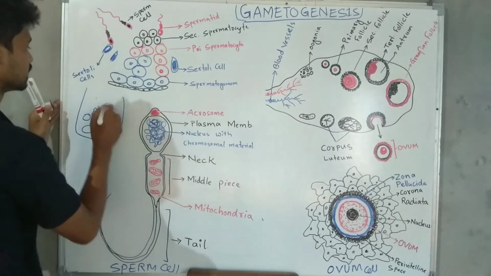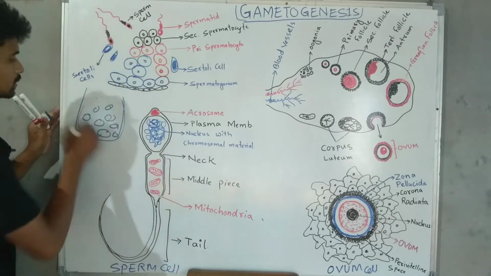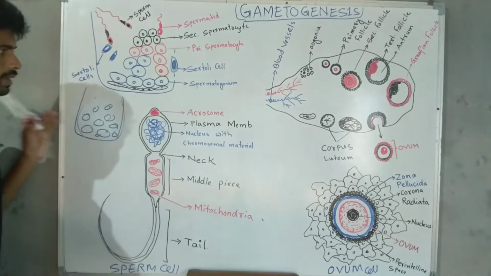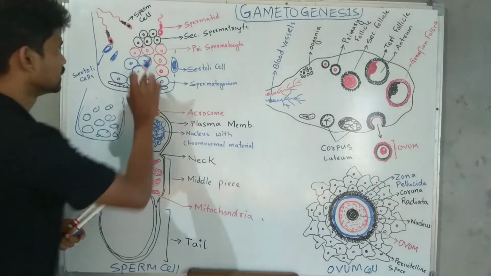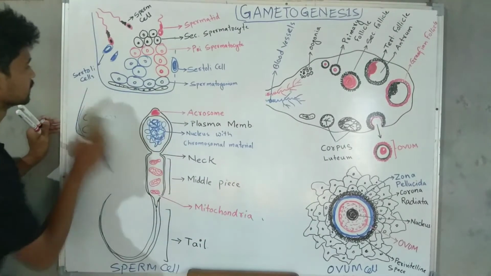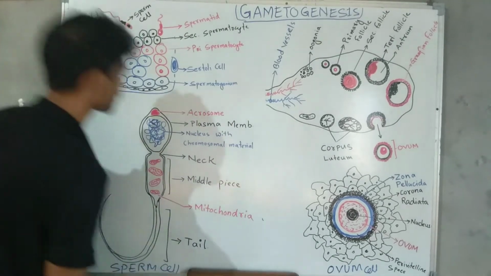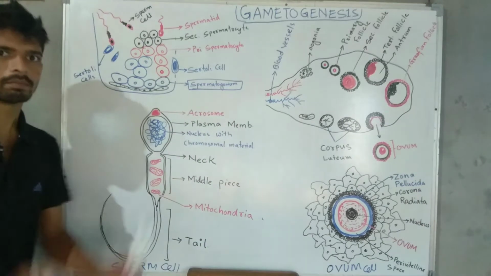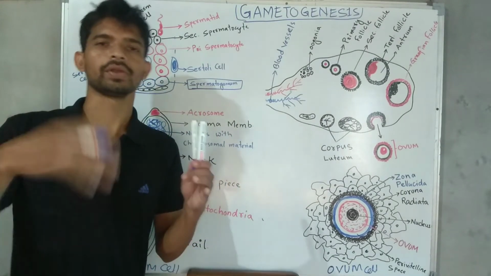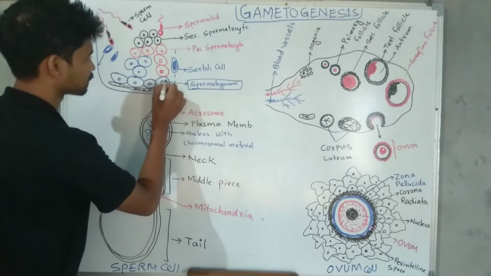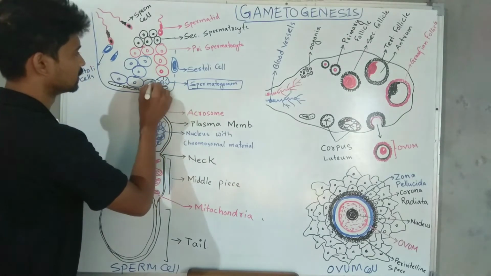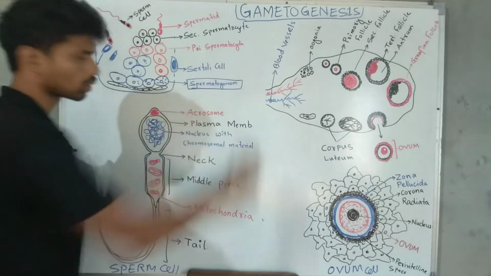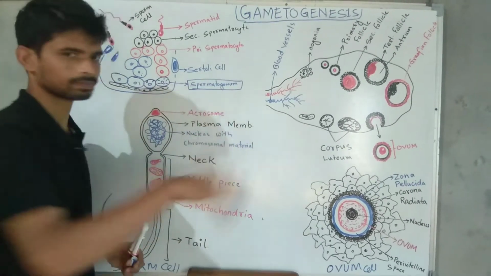I have shown it here. This is the tubule, and I have drawn it very nicely, so let's concentrate on the picture. Here you can see the spermatogonium, the mother cell for producing sperm. All these I have drawn in blue are sperm mother cells, or spermatogonia.